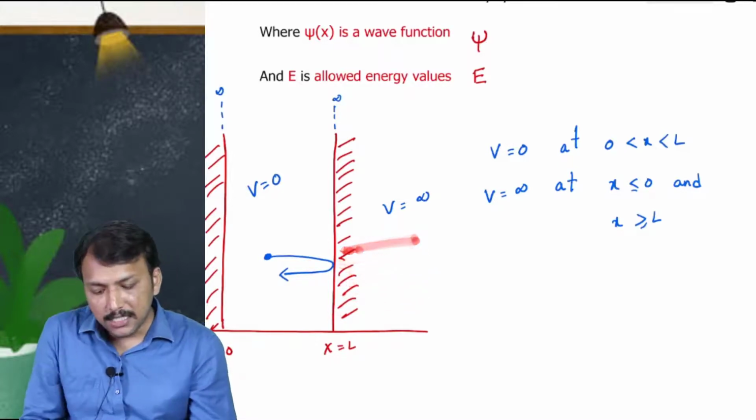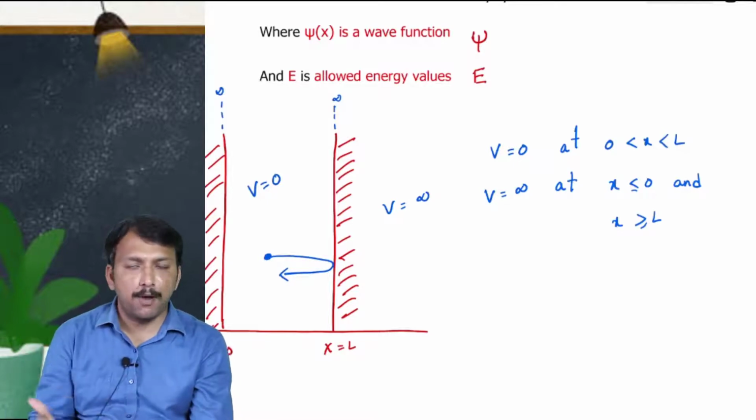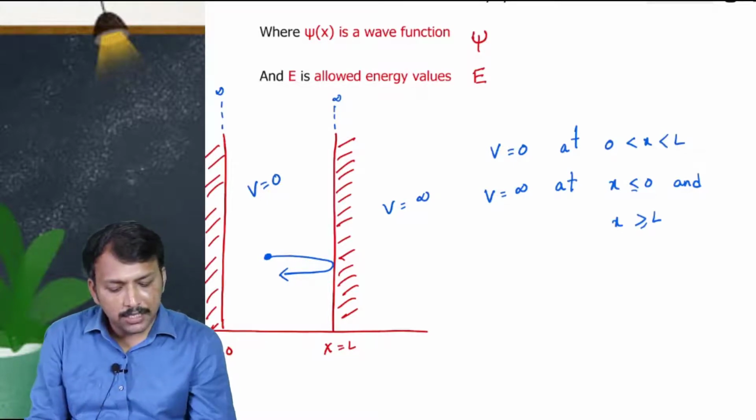This is the statement. Now we have to solve this problem by taking the one-dimensional Schrodinger wave equation. What is the one-dimensional Schrodinger equation?